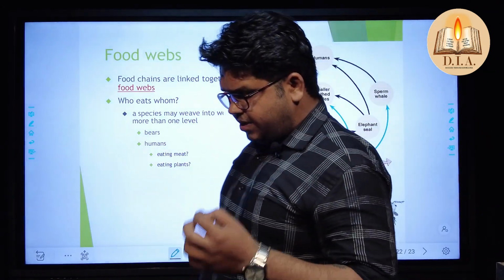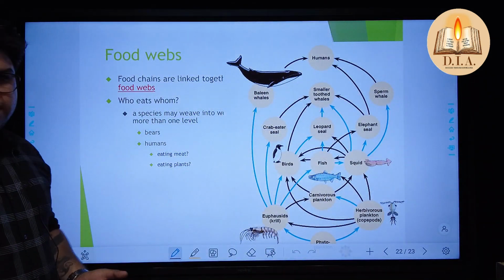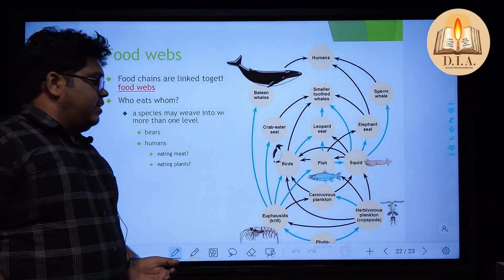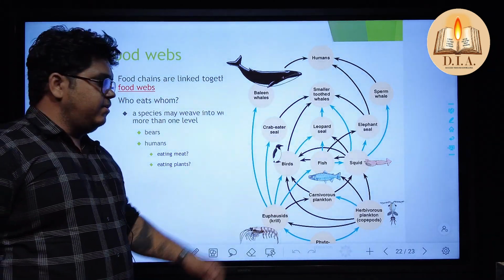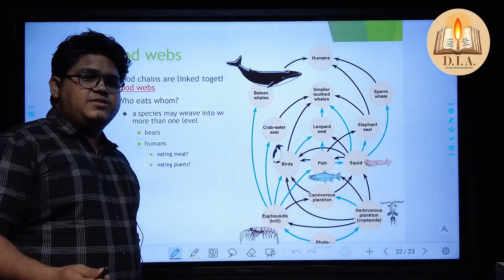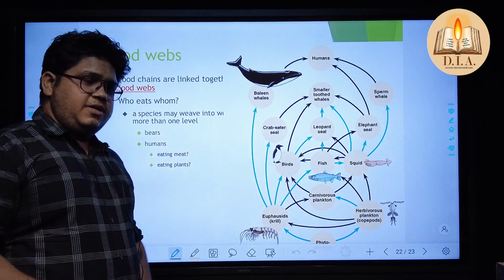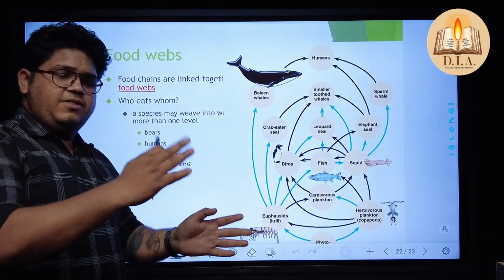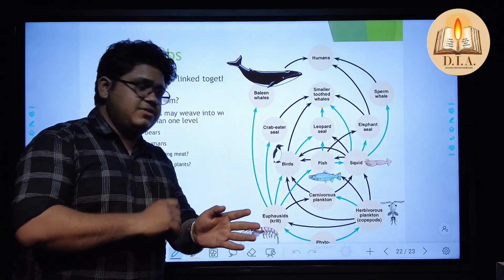Okay. In these particular food chains, if we talk about how they are linked, I told you 2-3 slides before how a herbivore system acts, where a grassroots level system depends upon the insects. The insect system depends on the carnivore system.